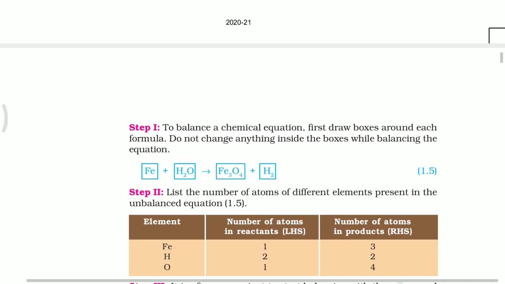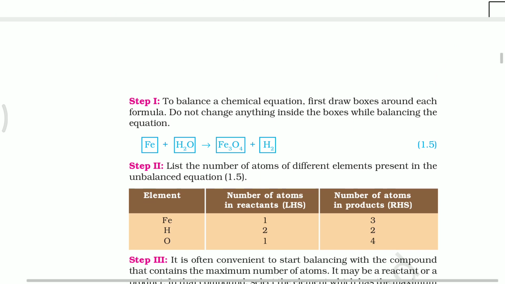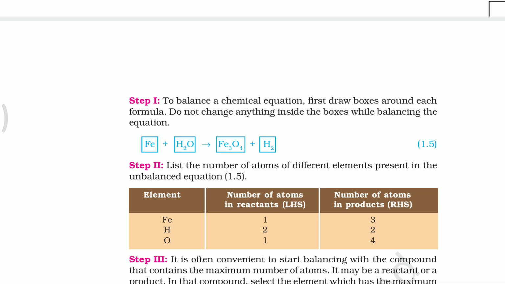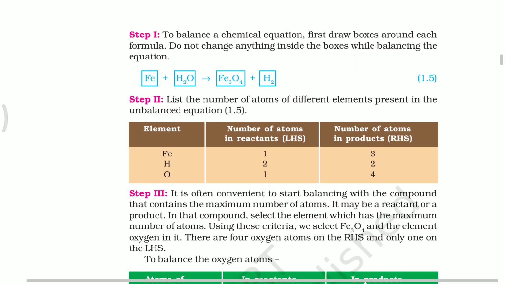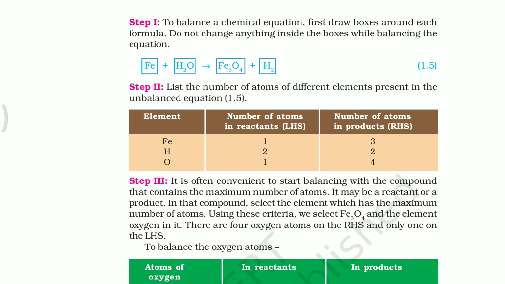Stepwise, to balance the chemical equation, first draw boxes around each formula. Do not change anything inside the boxes while balancing the equation. What I told you previously, the same point is given here. That means we do not alter the composition of a chemical formula. Second, write LHS and RHS. Third step,